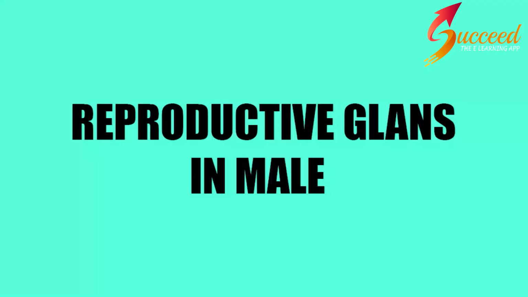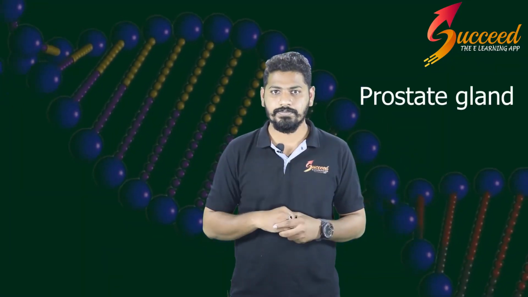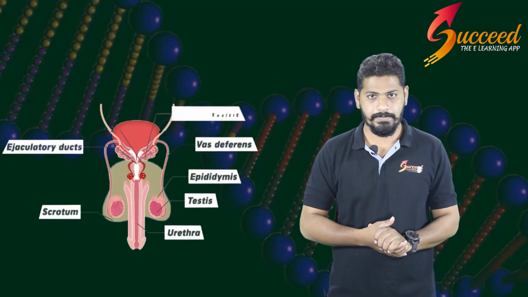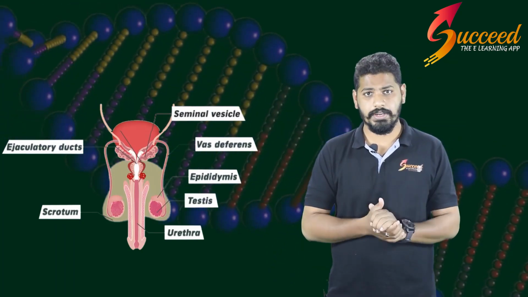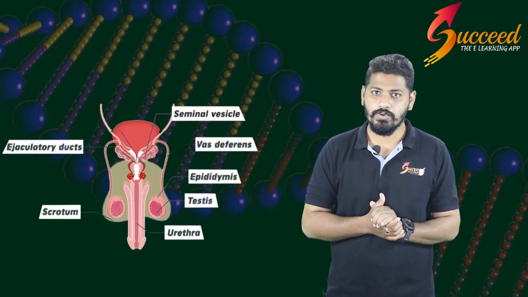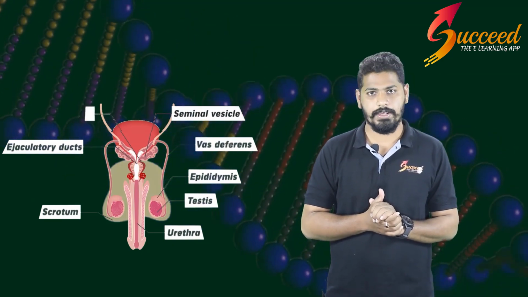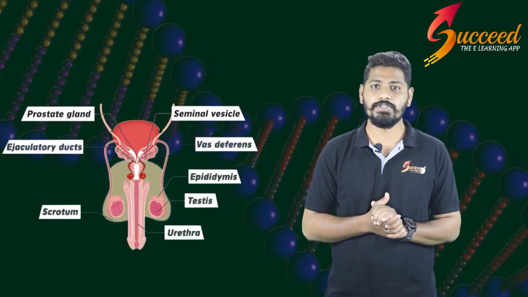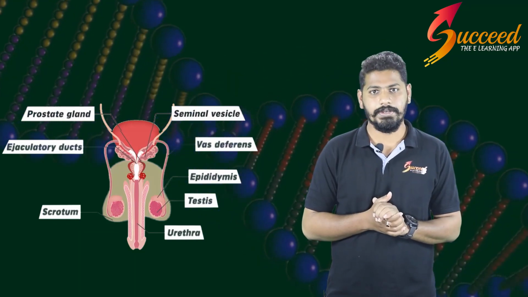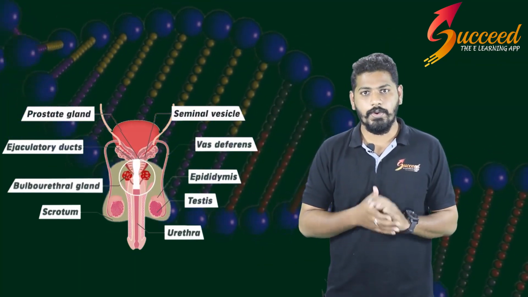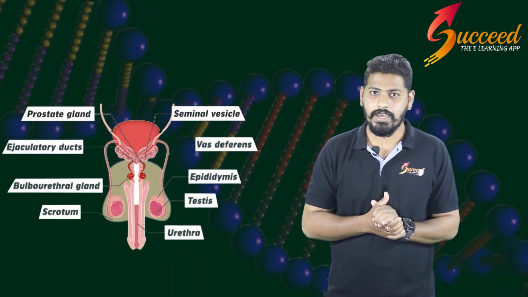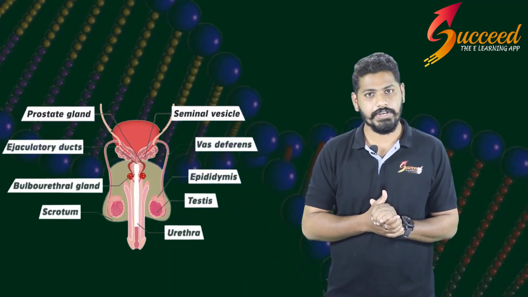Now let's study the reproductive glands in males: the prostate gland, seminal vesicle and Cowper's gland. The seminal vesicle produces a viscous fluid which helps the sperm's mobility in the female. The prostate gland helps the sperm's mobility by producing a white fluid. Cowper's gland is involved in producing lubrication for the mobility of sperm in the female reproductive part.